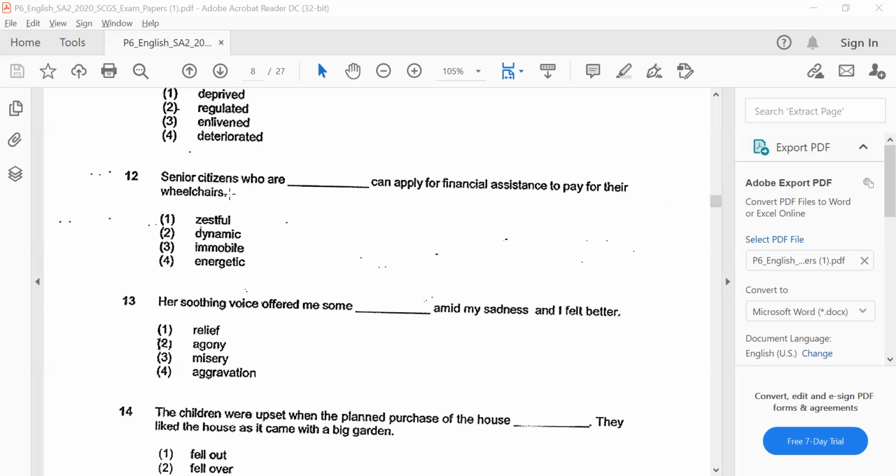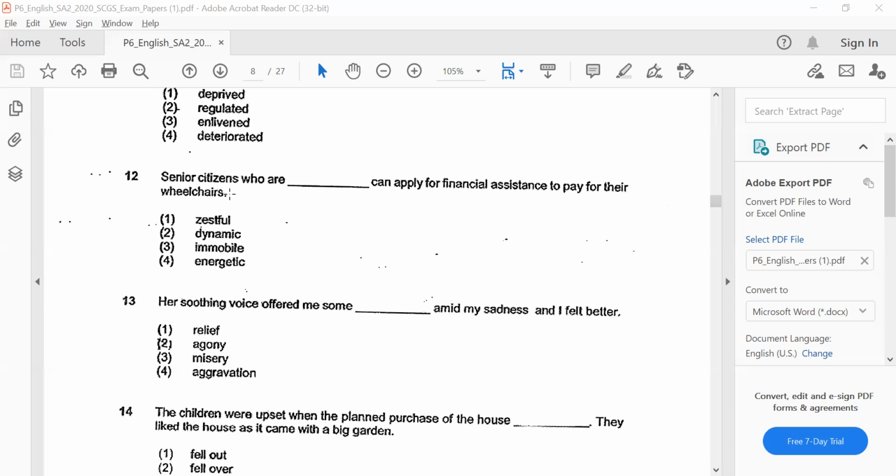Agony. What's the meaning of agony? Pain and agony, sorrow, pain and agony, right? There's a negative connotation behind this, so this option should be eliminated. Misery. Once again, wordplay. Miserable. I feel miserable. I am engulfed with misery. Okay, so this option is once again out. Aggravation. Okay, how can we use the word aggravated? My injury was aggravated after Sally kicked my leg, right? Aggravated means to have worsened, okay? So this is obviously once again a negative connotation, and this is out.